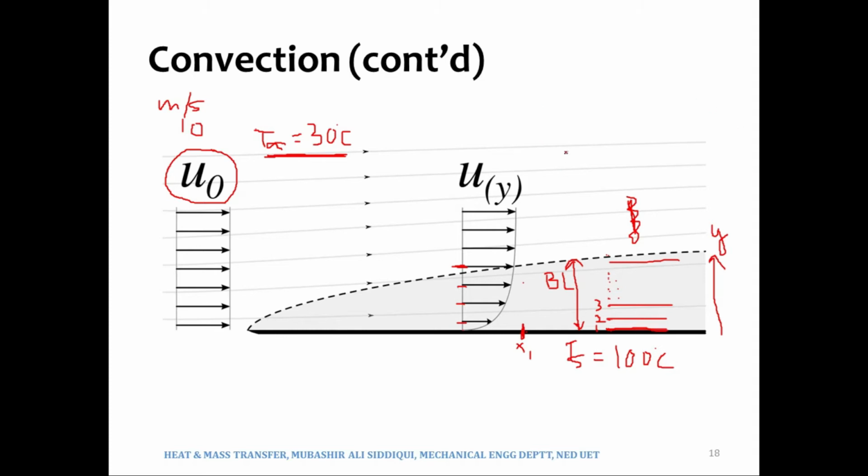Over here, we are not being shown the thermal boundary layer, but we will see it in a bit. But you should be able to figure out that when we are moving away from the plate in the y direction, the velocities are increasing. So this velocity profile is made in this way, such that the lengths of the arrows, which are in fact representing the magnitudes of the velocities, are increasing.